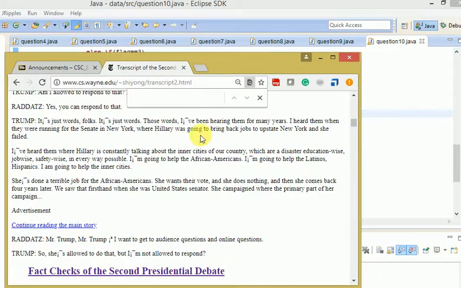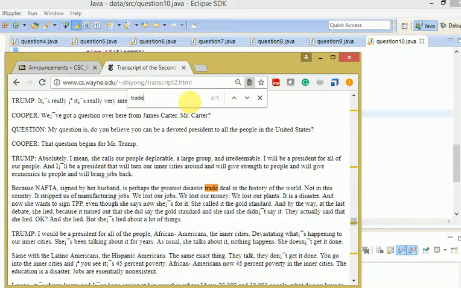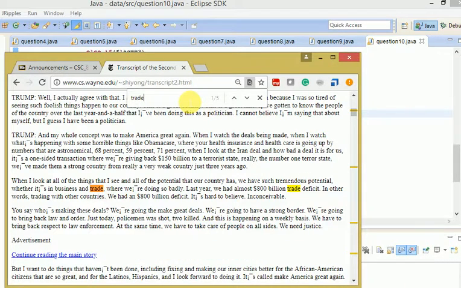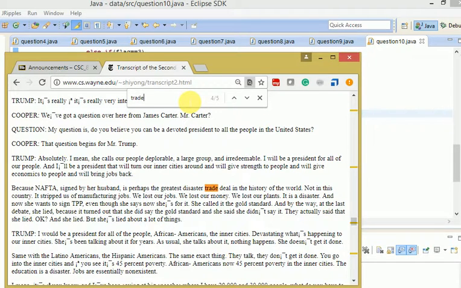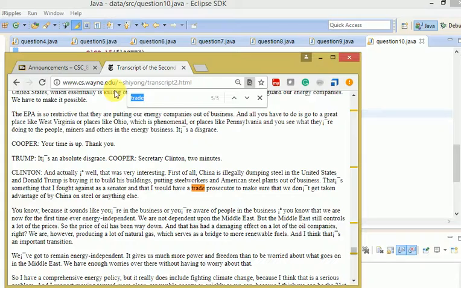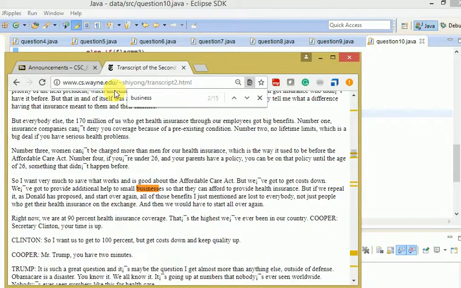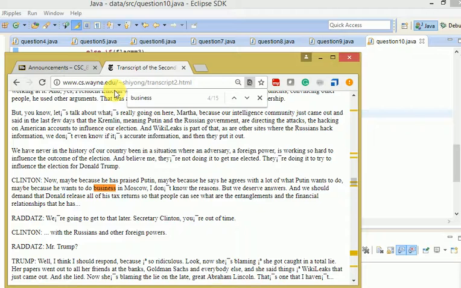If you search, let's see the trade word for Clinton. See, 1. Yeah, that's it, only one time. And let's see the business word. This is Trump, this is Clinton 1.